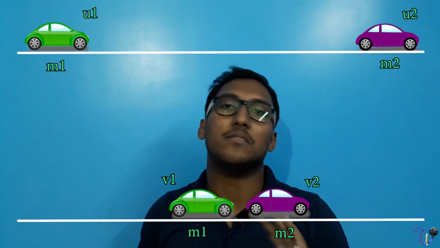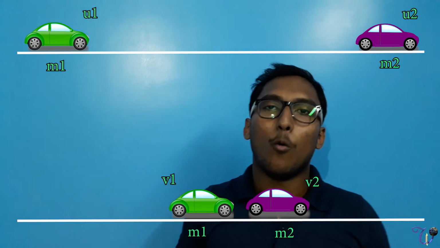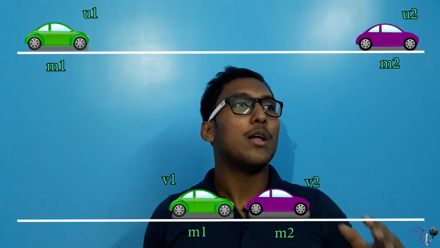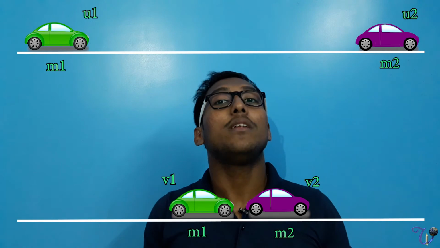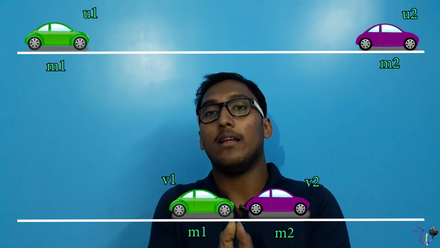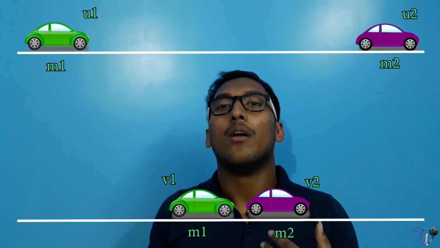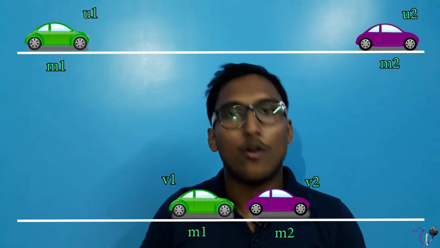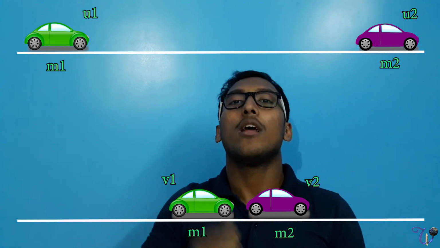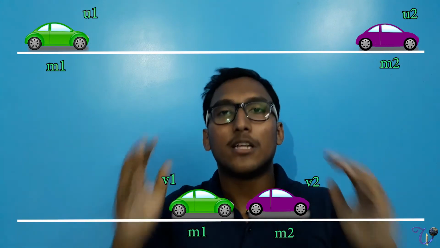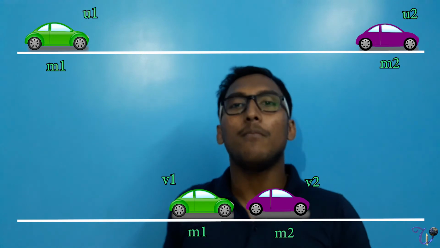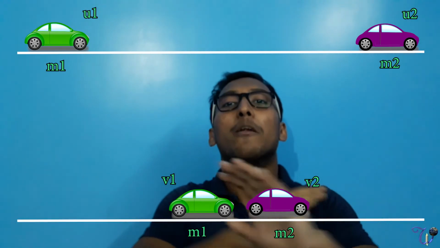And here is a twist. We are assuming that when the accident is happening or after it, neither driver presses the brakes or the accelerator. That means no external force is given. When no external force is given, the total momentum of the system remains constant.